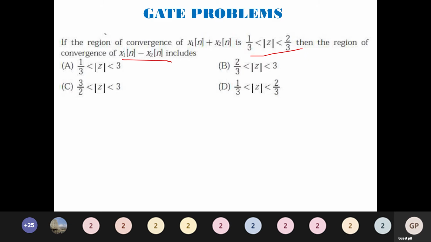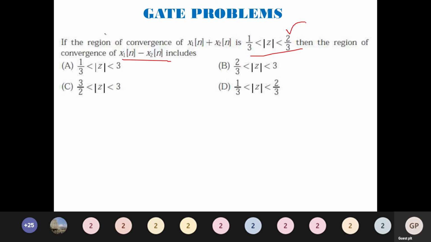We have been given the ROC of the addition of two functions, and we have been asked to find the ROC for the subtraction of two functions. From the above statement, the ROC of addition or subtraction is going to be the intersection of the two ROCs. So for this case, the ROC will remain the same.